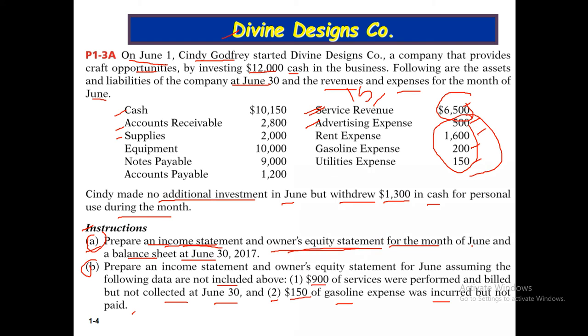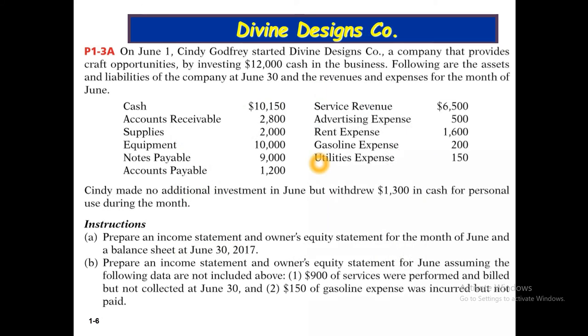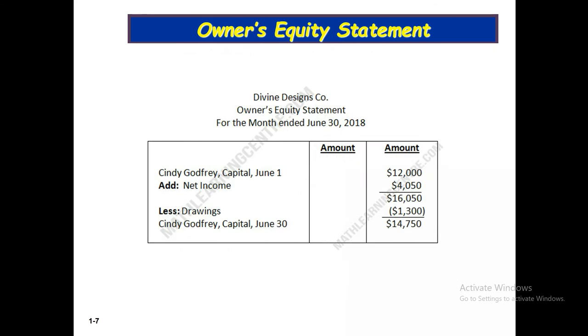Now second, the owner's equity statement. We know that in the owner's equity statement we need investments, then net income and drawing. This is the Divine Designs Company owner's equity statement for the month ended June 30, 2018.